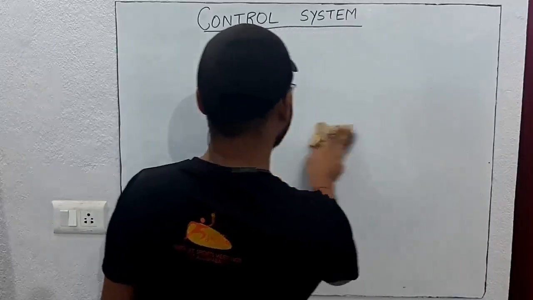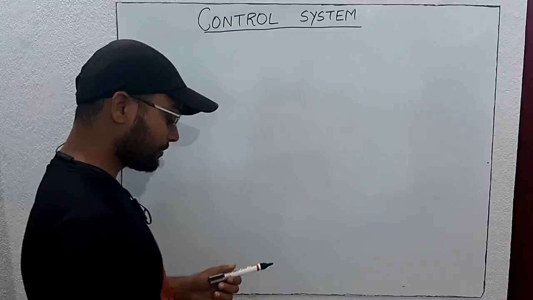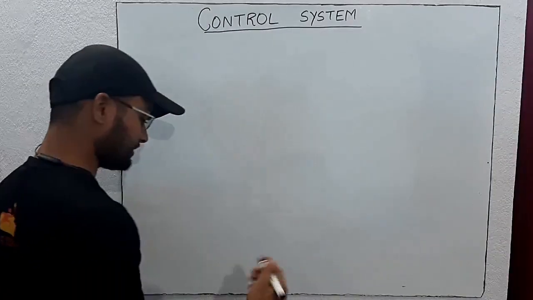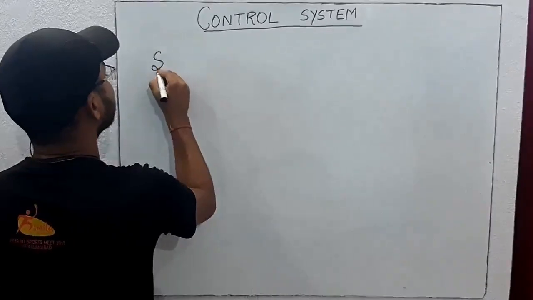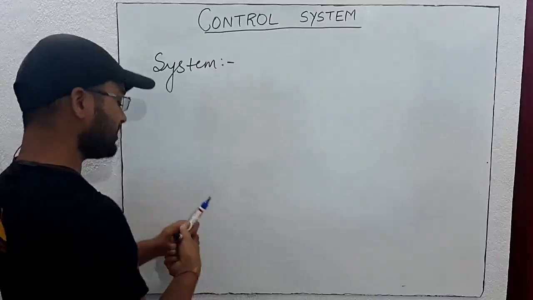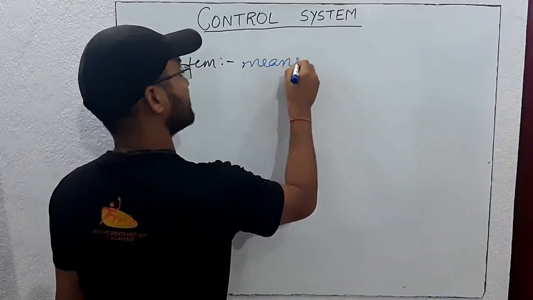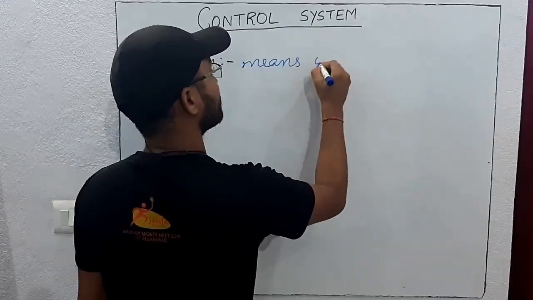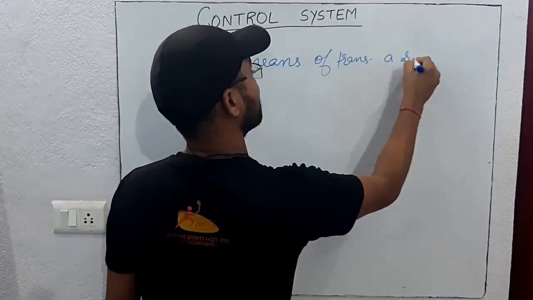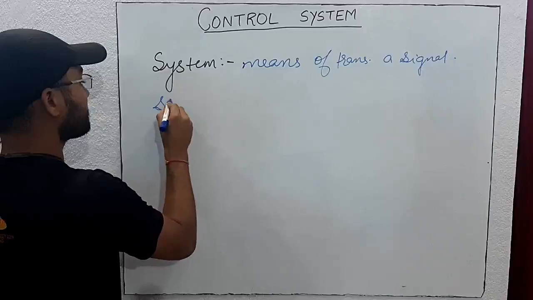So we will start now with the definition of control system. We will start with the basic introduction, which will take half an hour. First of all, we will see what is a system. System is a means of transforming a signal. Now what is a signal?